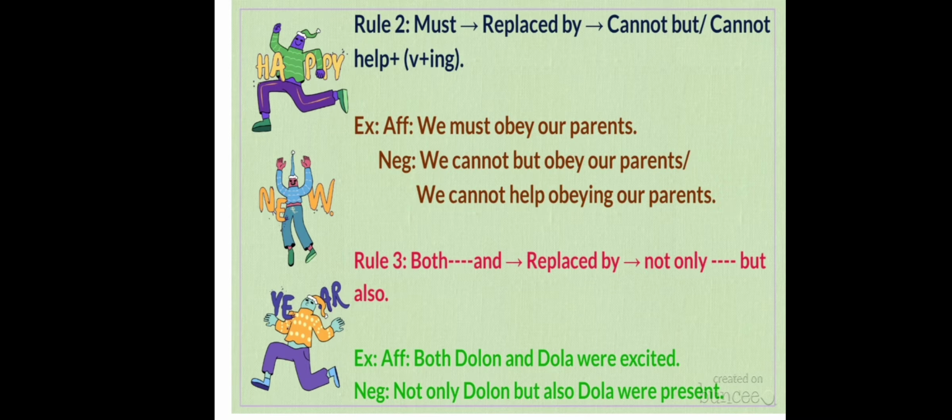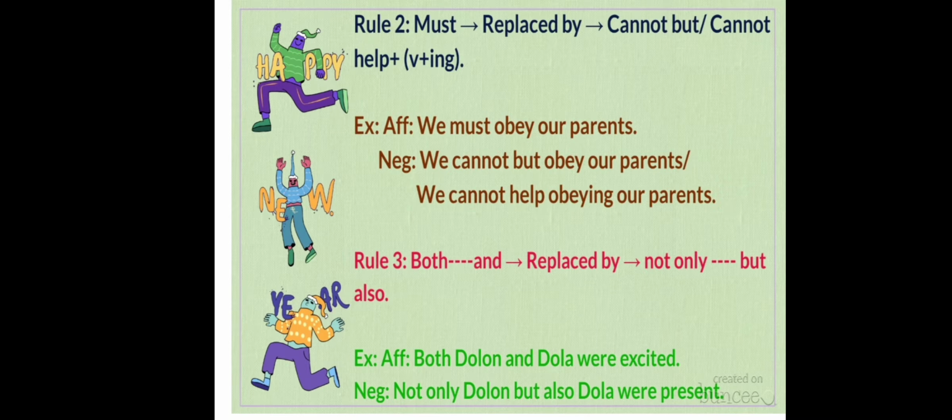So the main thing you have to do is keep the same meaning. In whatever sentence you are changing, the meaning must be the same.